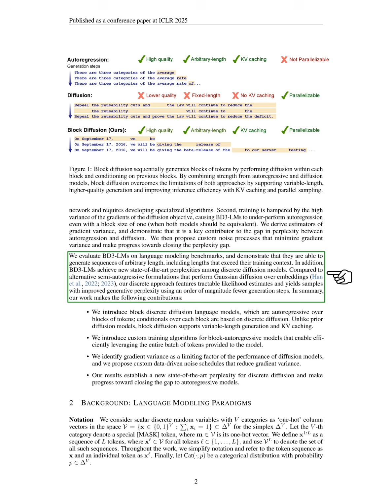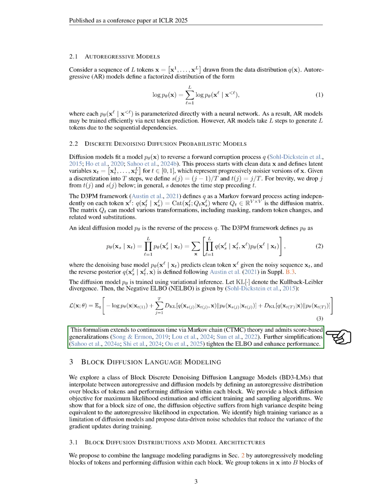In summary, our contributions include the introduction of block discrete diffusion language models that are autoregressive over token blocks, support for variable length generation and KV caching, custom training algorithms for efficient batch processing, and the identification of gradient variance as a limiting factor in diffusion model performance. Our results establish a new benchmark for perplexity in discrete diffusion and move closer to matching autoregressive models.